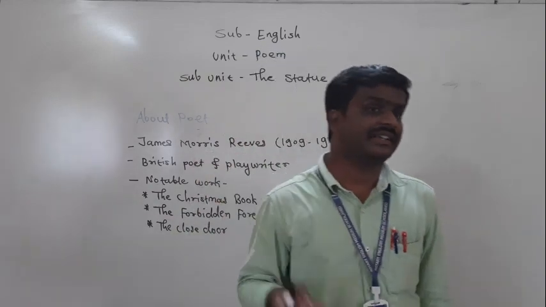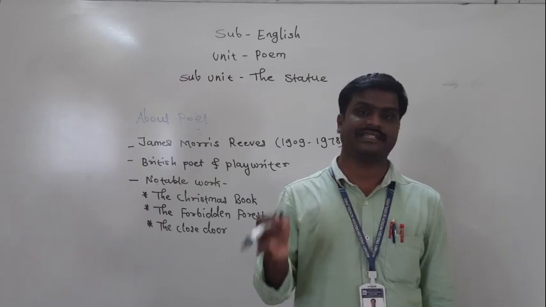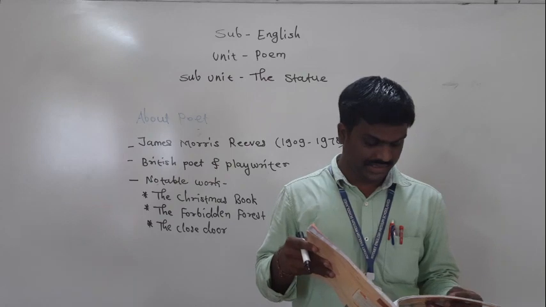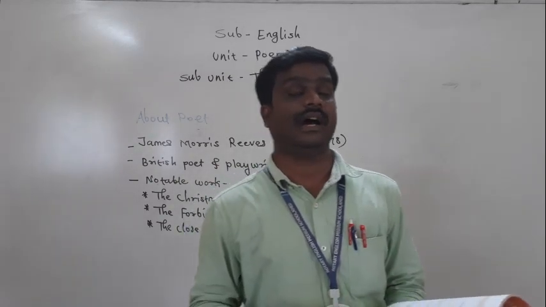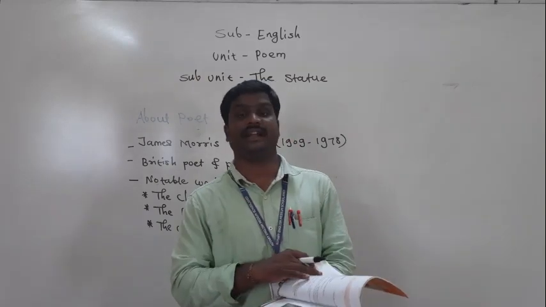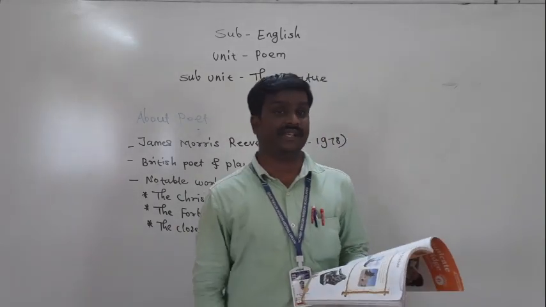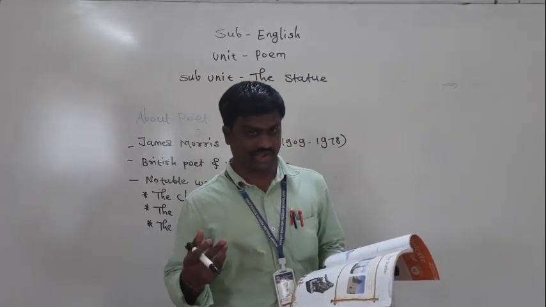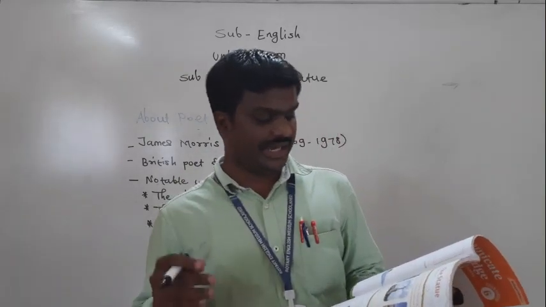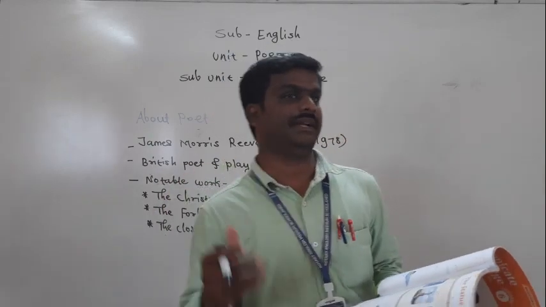Actually, what does it mean? Raining cats and dogs. Are the cats and dogs really raining? In reality, are the cats and dogs raining? No. They are enemies of each other. Then what does it mean? It is raining cats and dogs. It means it's raining very heavily. One more example is here: Sits a stone gentleman with a stone face. Stone face, that is also an example of metaphor.